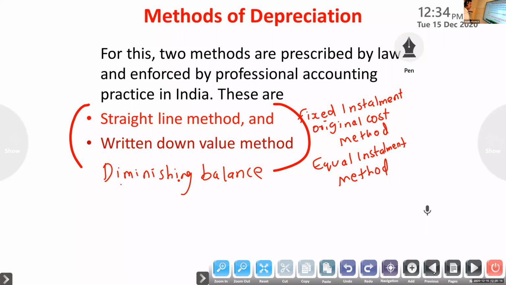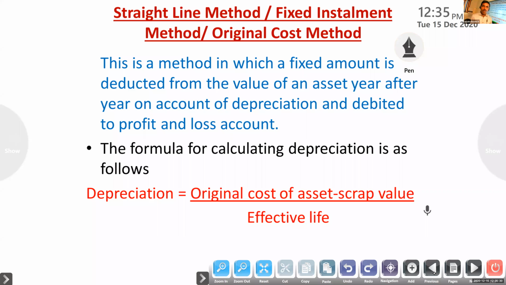First, straight line method, fixed installment method or original cost method. Why is it called the original cost method? Because depreciation is calculated on the basis of the original cost of the asset.